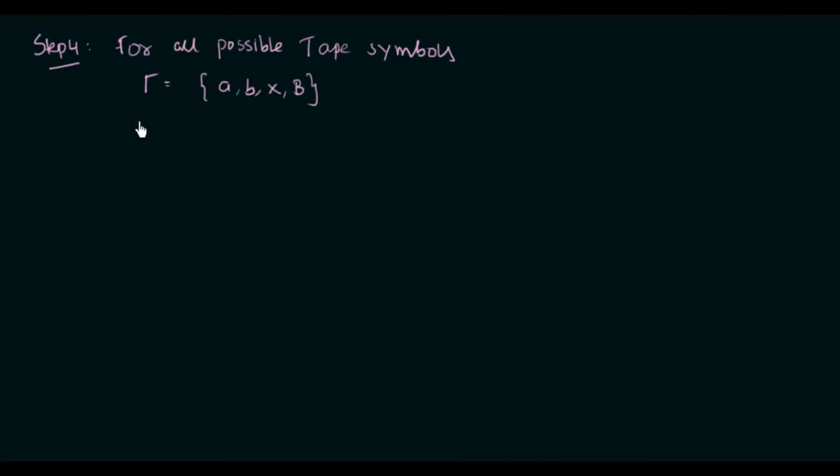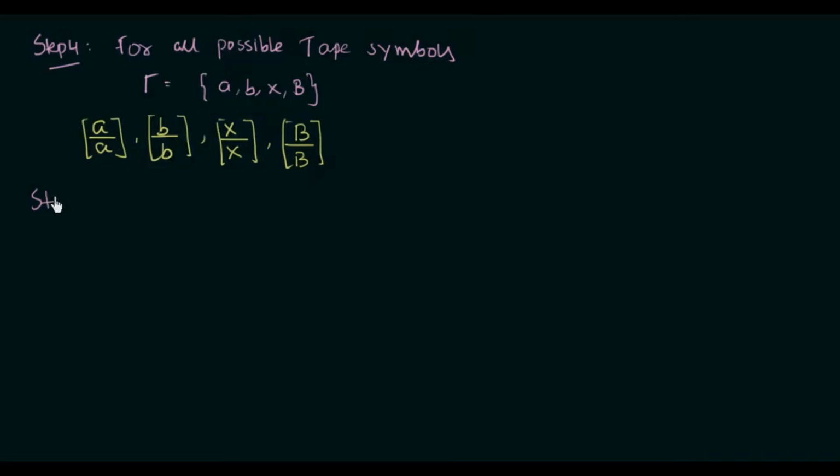And how do we form it? This is the way: for A, we form a domino AA, for B, a domino BB, for X, a domino XX, and for the blank symbol, a domino capital B, capital B. So this is your step number 4.